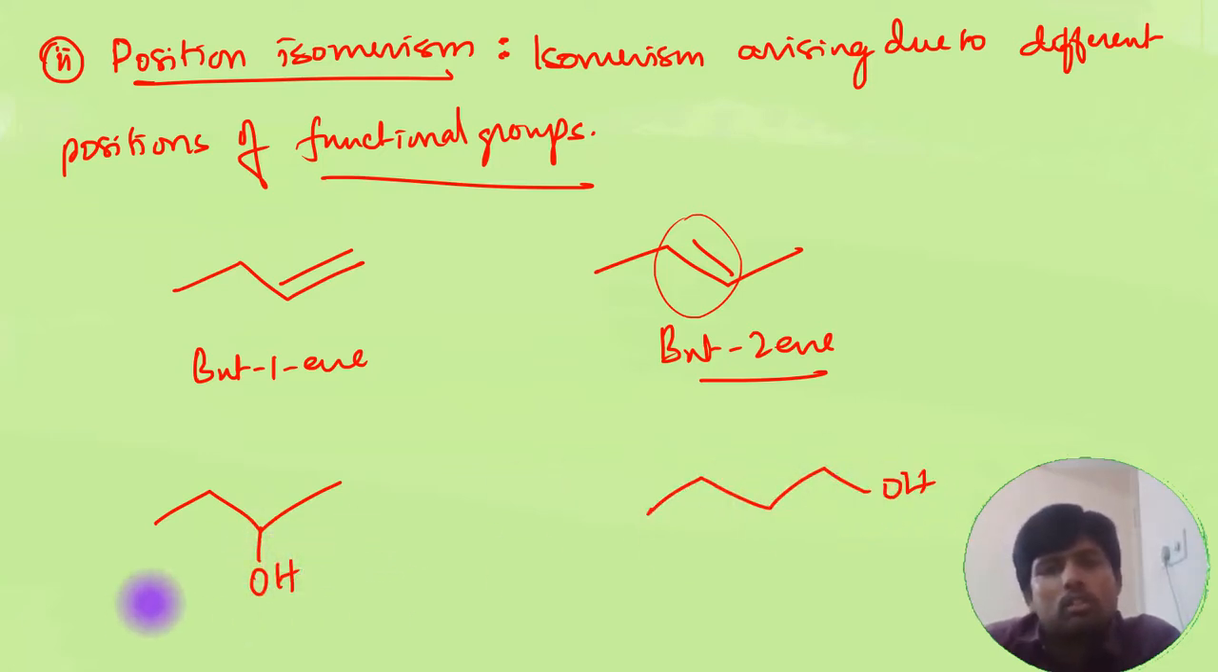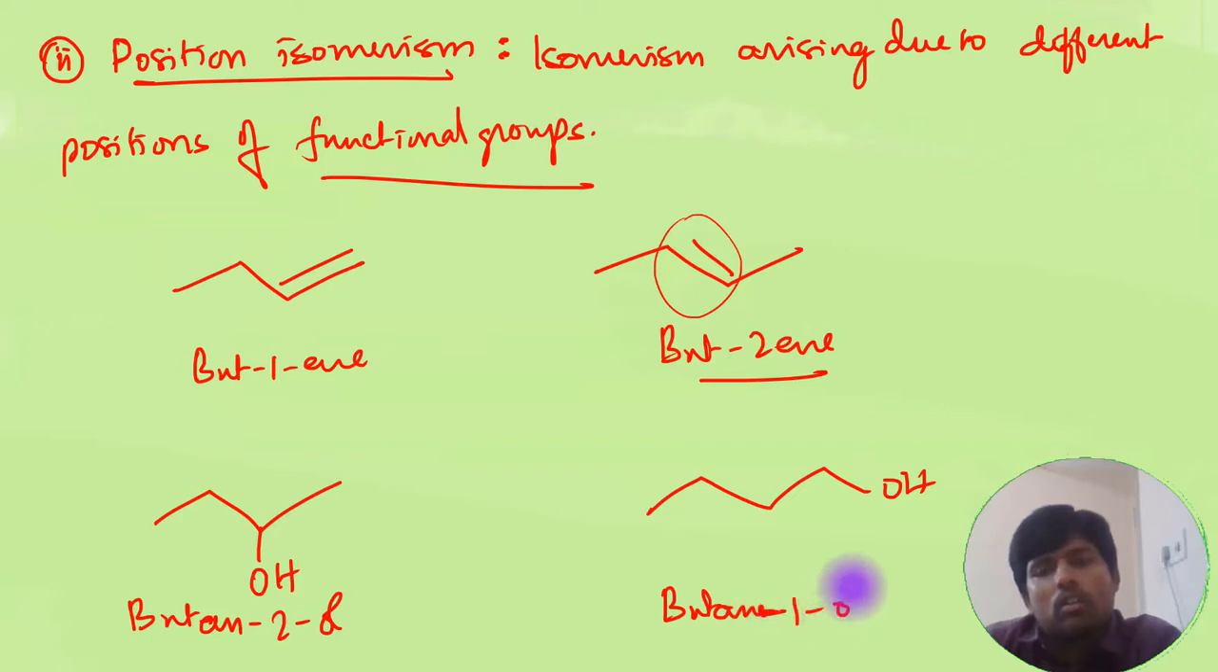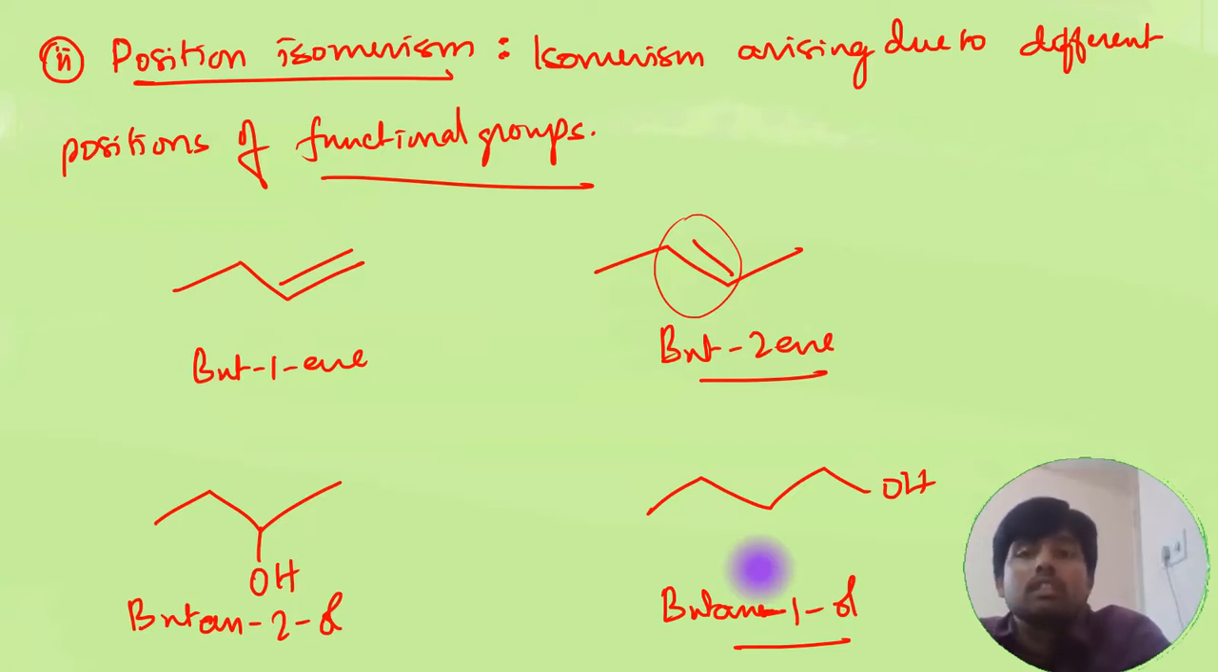So these two are also, this is butan-2-ol, this is butan-1-ol. They both are also position isomers. So in this, the physical properties will surely vary. Some of the chemical properties also vary. So basically butan-2-ol and butan-1-ol are a good example of position isomers. Here the position of the functional group is different.